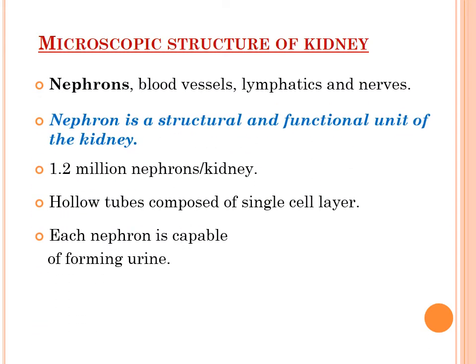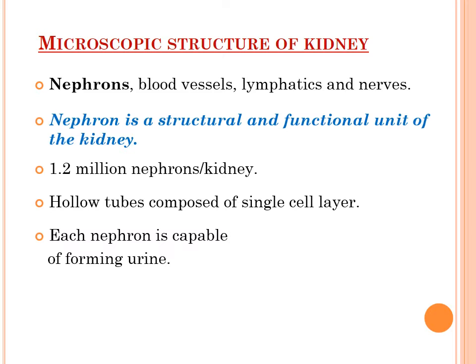Now coming to the microscopic structure of the kidney, that is again very important to learn. Microscopically, the kidneys contain the nephrons, which are tubular structures, then the blood vessels, the lymphatics, and the nerves. Out of these, the nephron is very important to learn, because it is the basic unit of the kidney. The nephron is the structural and functional unit of the kidney.